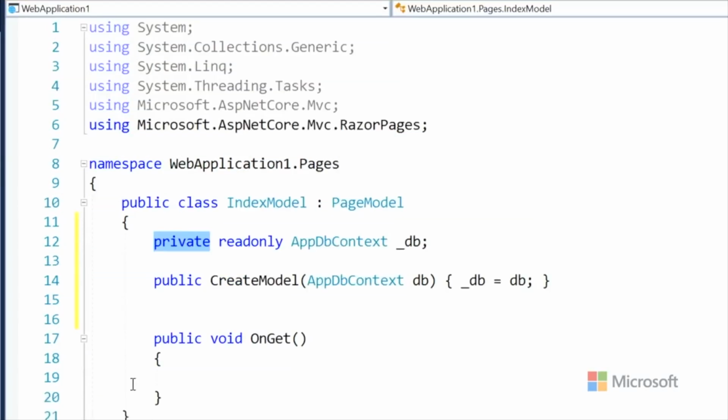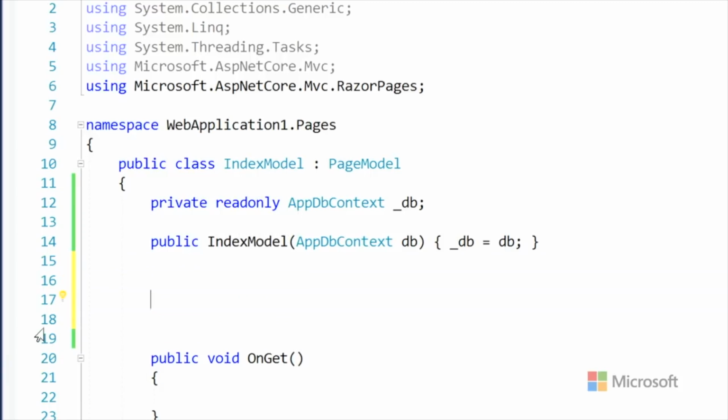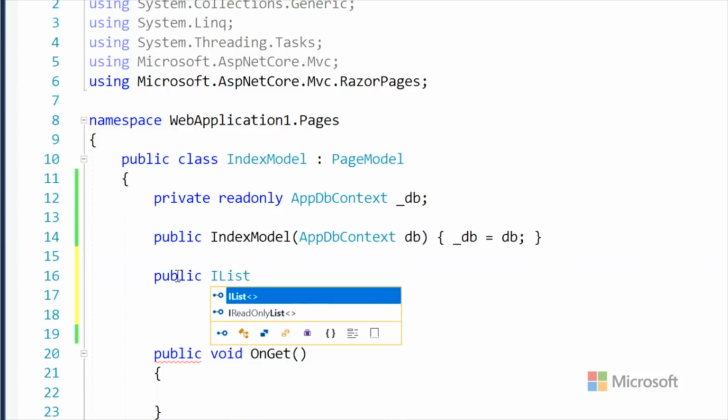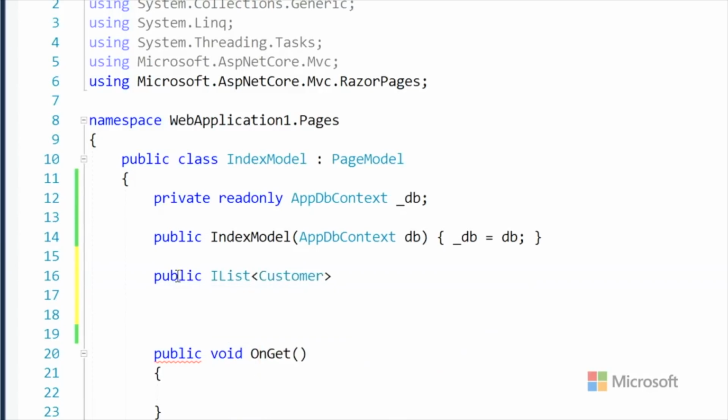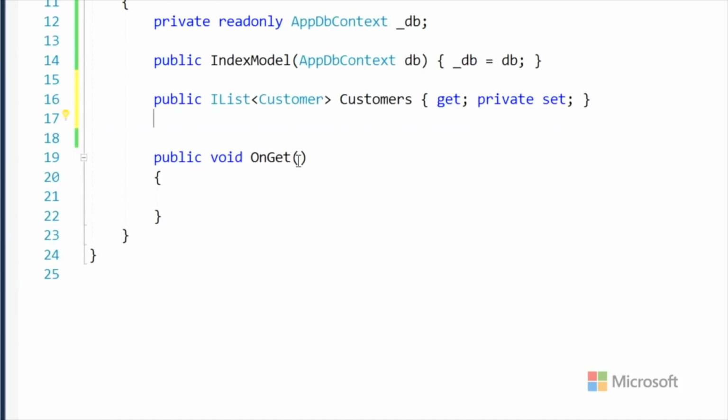So we've got our app context, and we're going to have our index page model. Before, when we created a customer, we created one customer. But here our model is different, because we're going to have a list of customers on this page. We'll do a get and then a private set so that only we can set it.